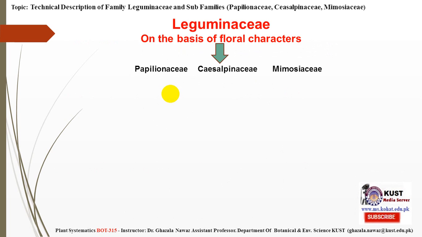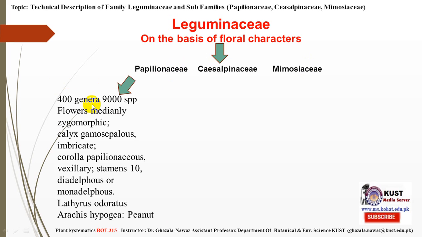different subfamilies of Leguminosae. On the basis of their floral characters, Leguminosae is divided into 3 subfamilies. That means the floral characters are so different in different flowers, so the family has been divided further into 3 subfamilies. The first one is the Papilionaceae, the second one is Caesalpinaceae, and the third one is Mimosiaceae.